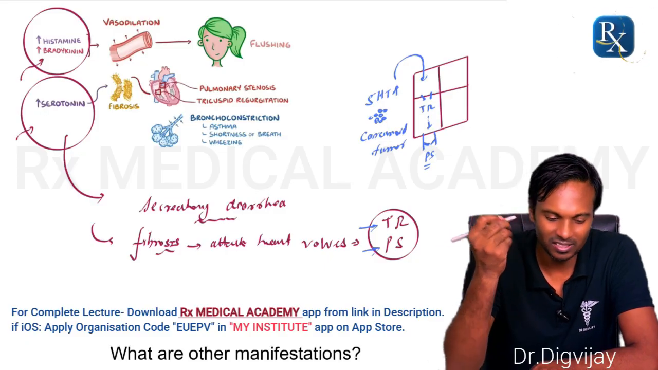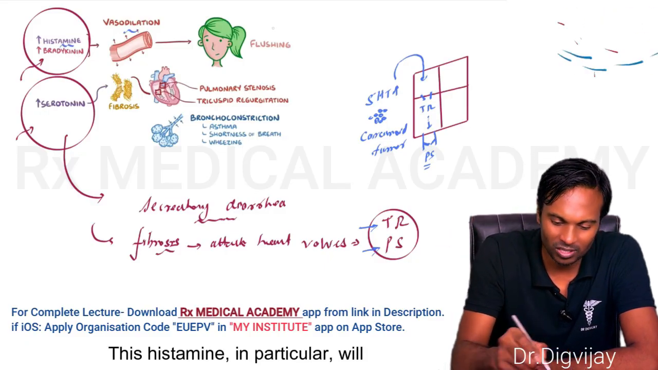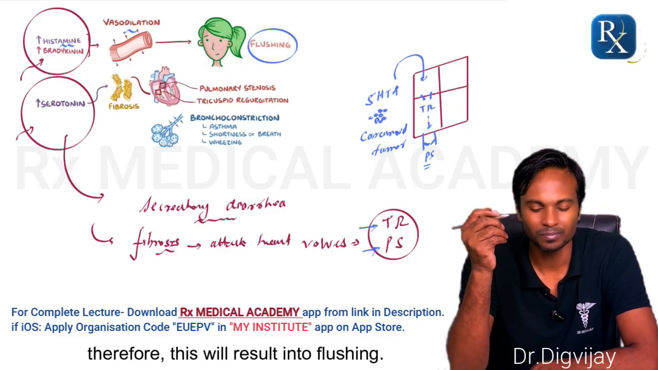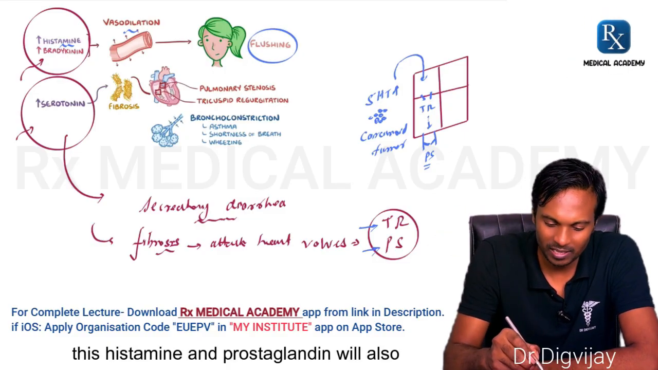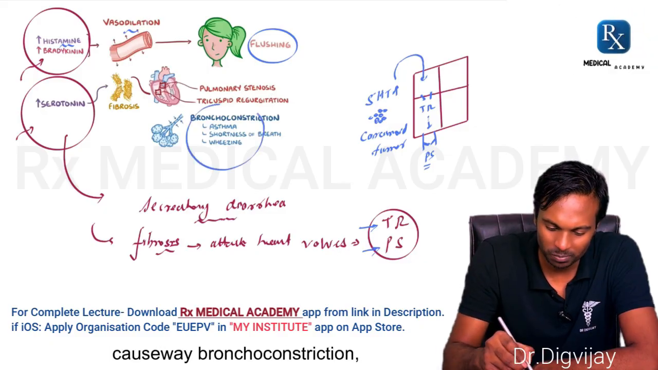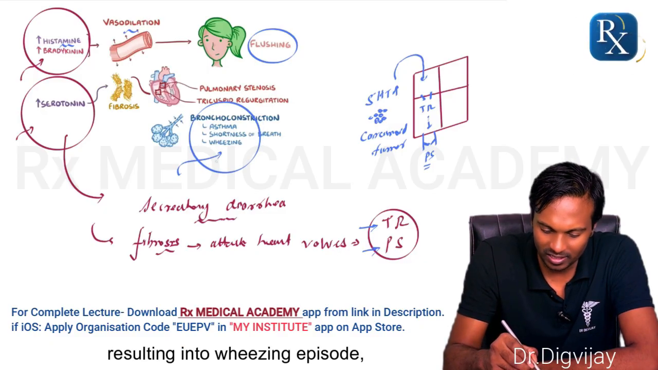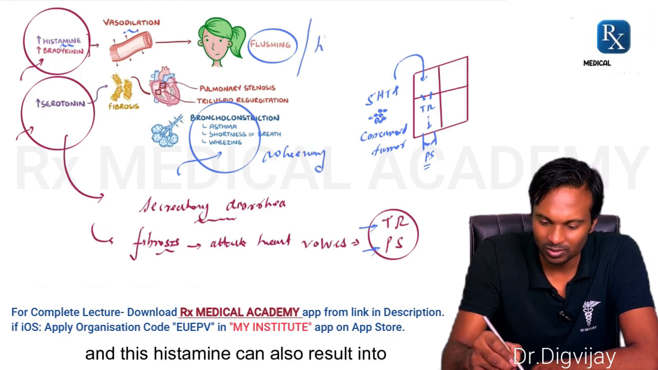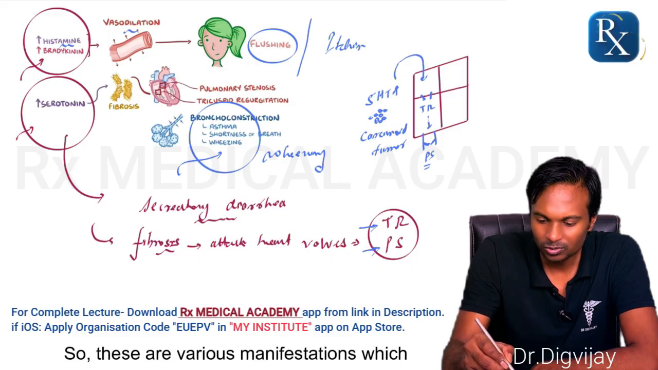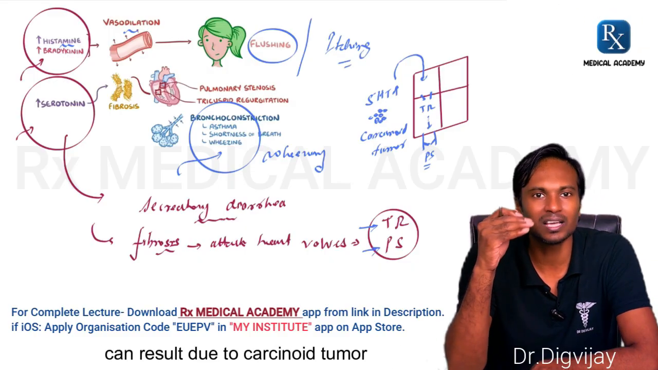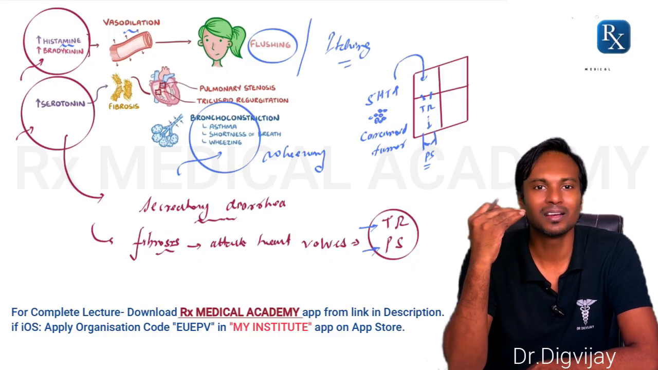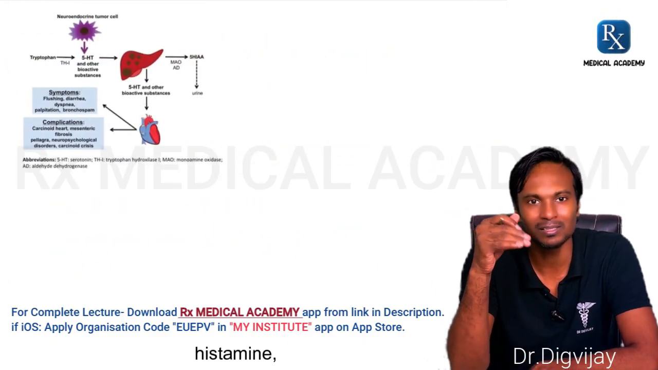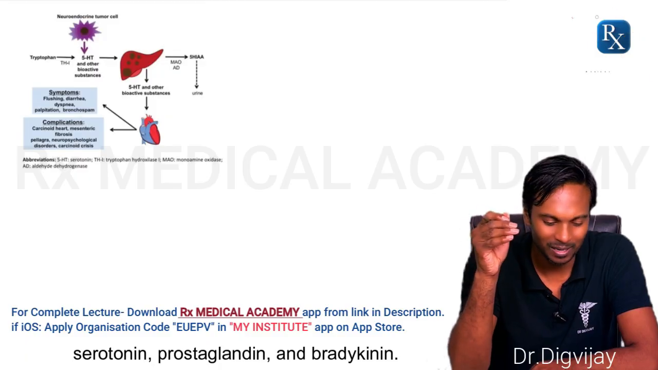What are other manifestations? This histamine in particular will cause vasodilatation. Therefore, this will result into flushing. Okay. Now, this histamine and prostaglandin will also cause bronchoconstriction, resulting into wheezing episode. And this histamine can also result into severe itching. So these are various manifestations which can result due to carcinoid tumor, resulting into carcinoid syndrome. Okay, and principal mediators are your histamine, serotonin, prostaglandin, and bradykinin.